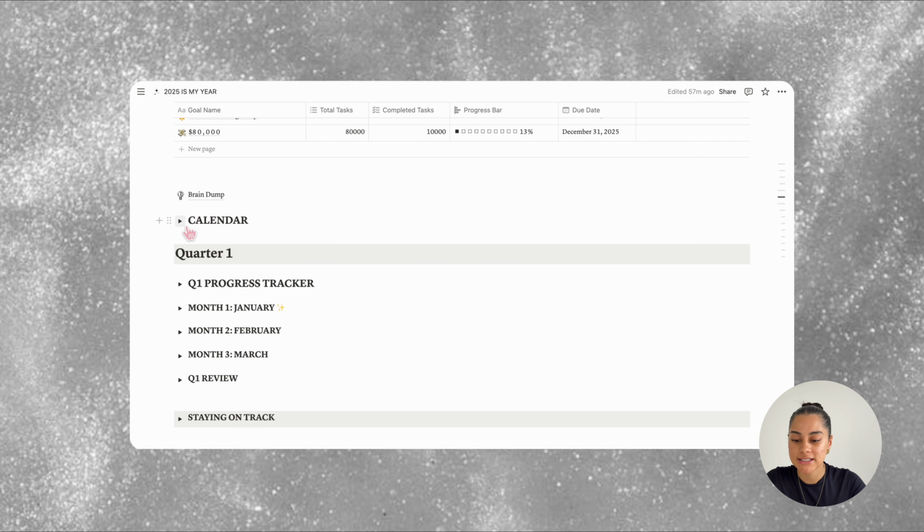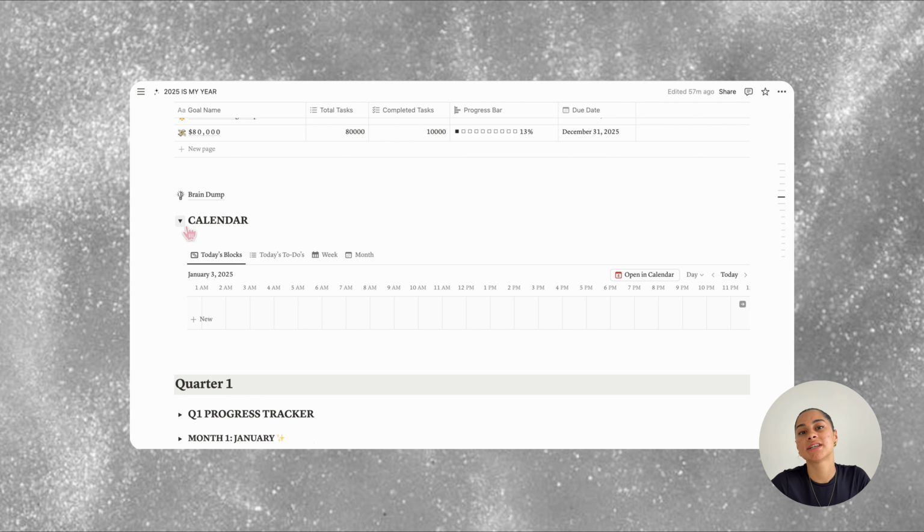So next is the calendar. The purpose of this is to plan your time effectively. It's designed to support you in your daily, weekly, and monthly goals and commitments. So in here are multiple views of your time. We've got today's blocks, today's to-dos, week, and month.